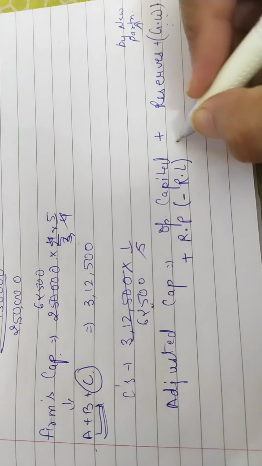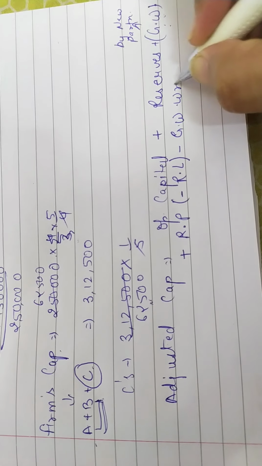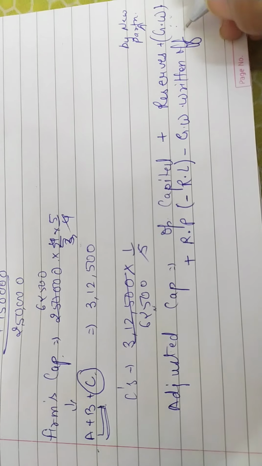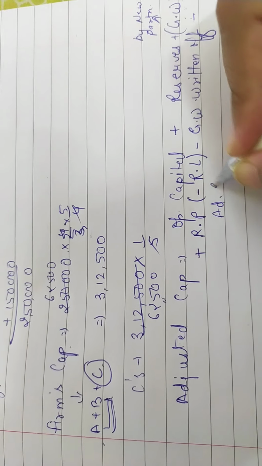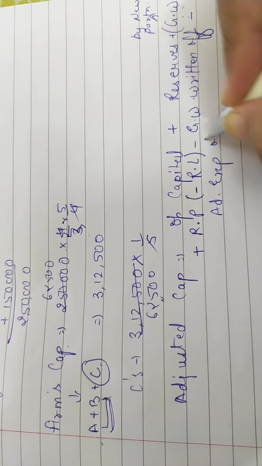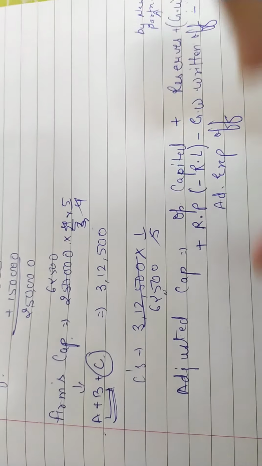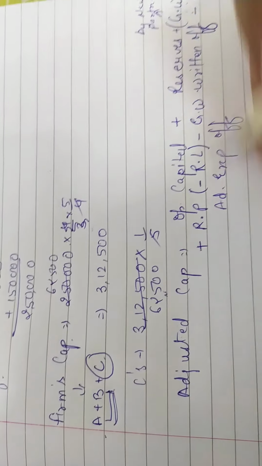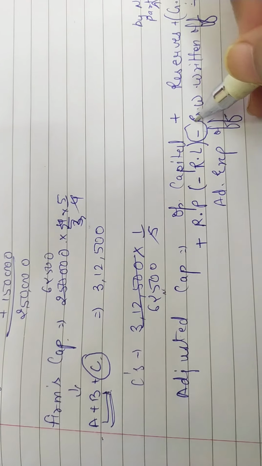Okay, minus goodwill written off, minus any advertisement expenses we have written off. It means in the partners' capital account, whatever items you are writing on the credit side, I am adding those items, and whatever items you are writing on the debit side, I am going to subtract those items.